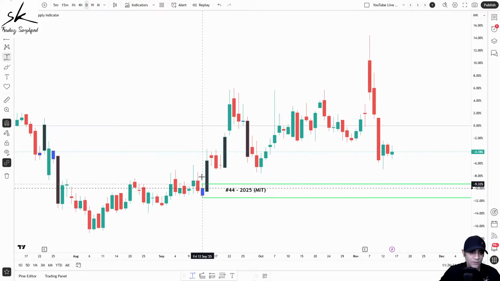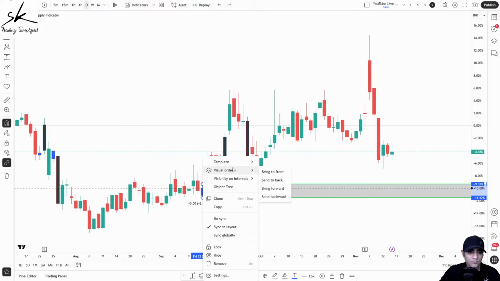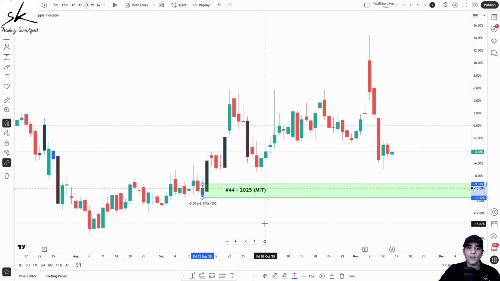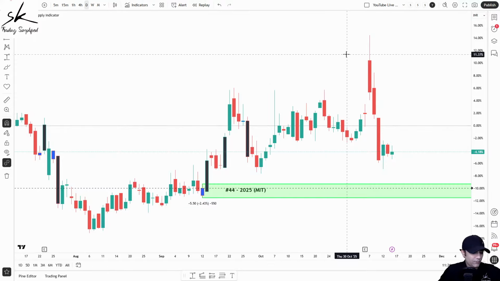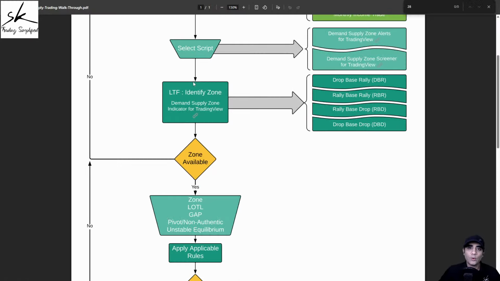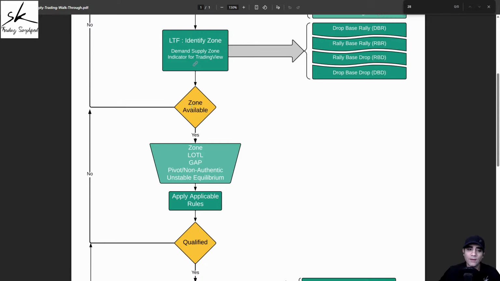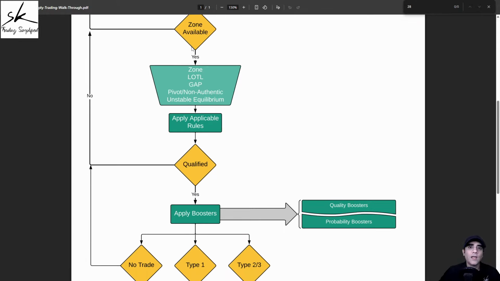So let's mark this drop base rally demand zone. Perfect. My step number 3, which was to identify a zone, has been automated now. The indicator has automatically identified the zone for us and we marked that zone. Do we have a zone available? The answer is yes.